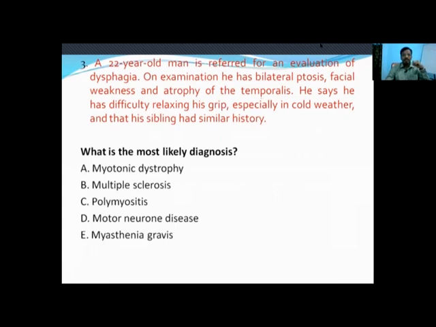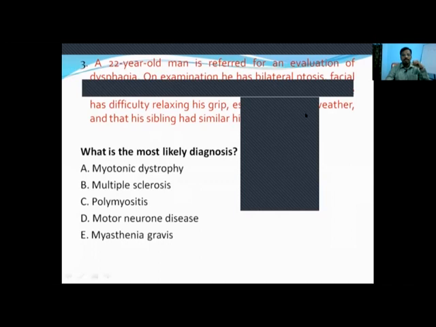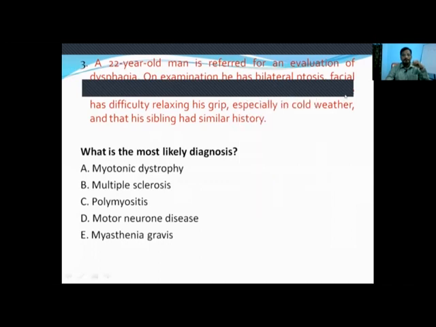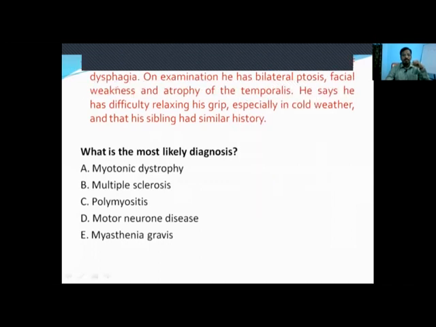But the important point here is difficulty relaxing the grip, and that too in the cold weather. Because when someone is talking about difficulty relaxing the grip, it gives a clinical diagnosis that he is having myotonia.